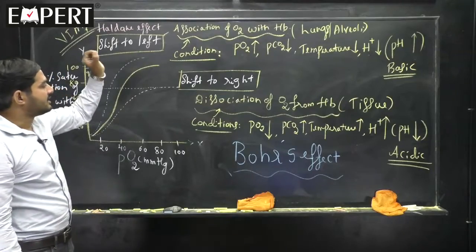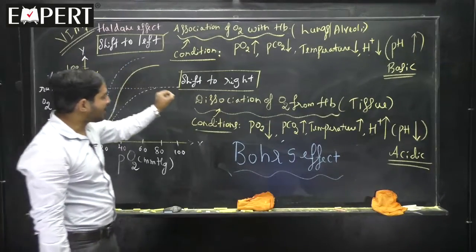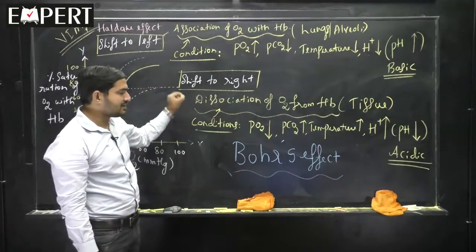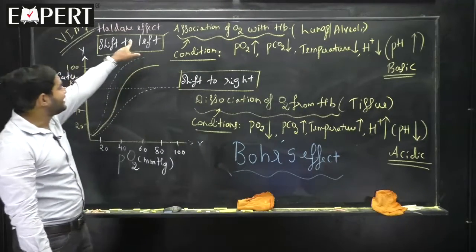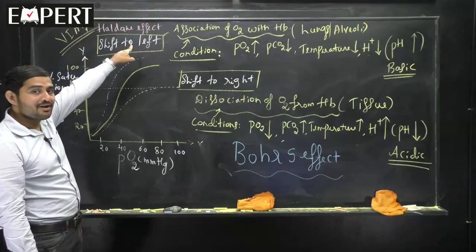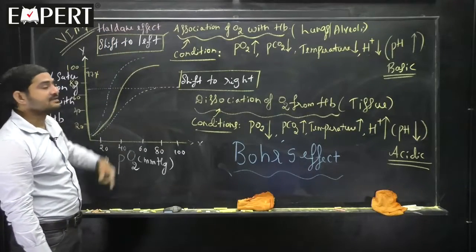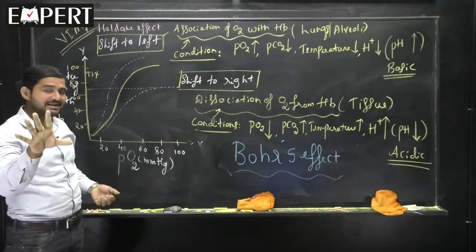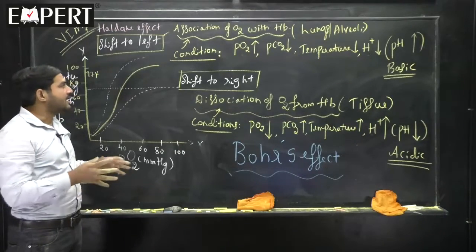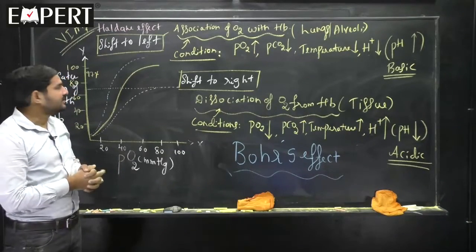That means dissociation of oxygen from the hemoglobin is called Bohr's effect. Dissociation of carbon dioxide and association of oxygen is called as Haldane effect. Is the matter very clear? And very easy to remember also. How?